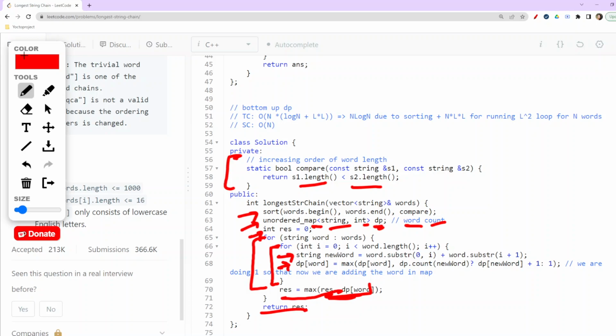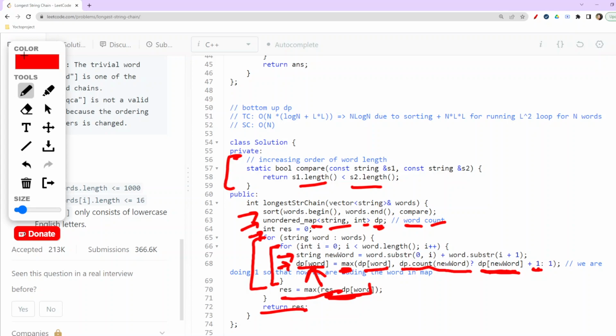But here is the catch, the main point: for DP of word, we'll find the maximum, and we'll check if DP dot count of new word, basically if we are able to find that new word in this DP, right, then we'll directly add one to whatever was previously stored at that point, and this would be assigned to DP of word.